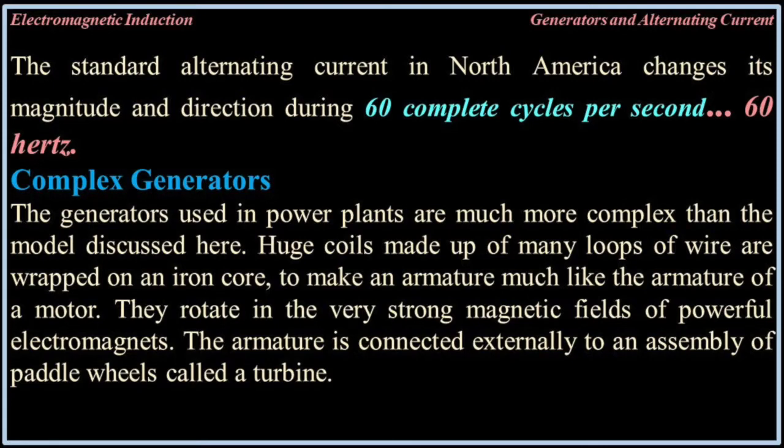Complex generators. The generators used in power plants are much more complex than the model discussed here. Huge coils made up of tiny loops of wire are wrapped on an iron core to make an armature much like the armature of a motor. They rotate in the very strong magnetic field of powerful electromagnets. The armature is connected externally to an assembly of paddle wheels called a turbine.